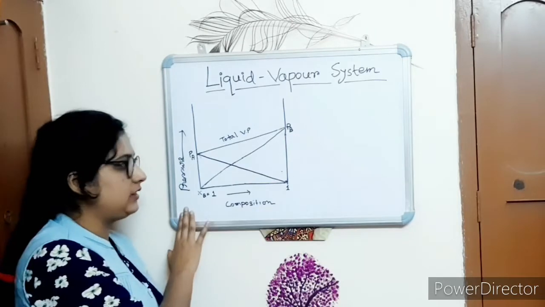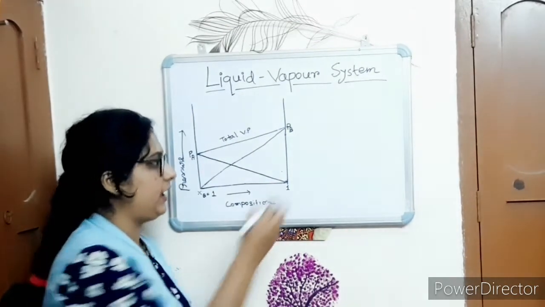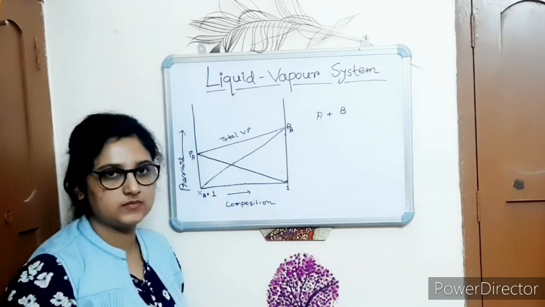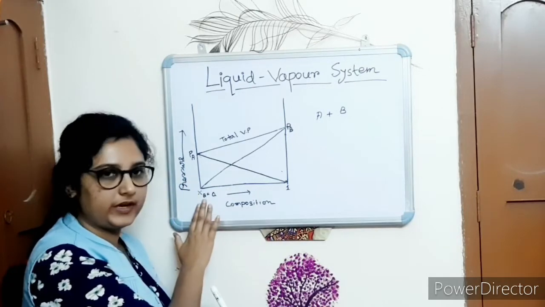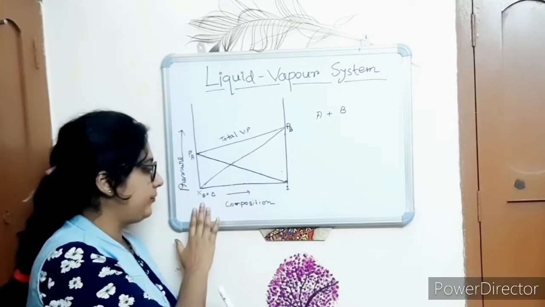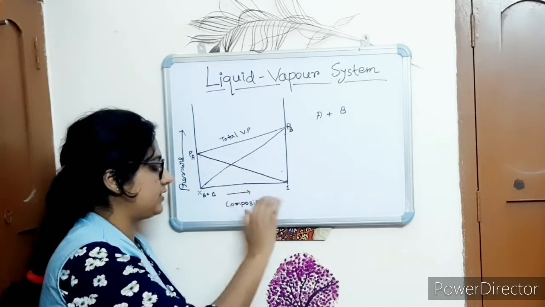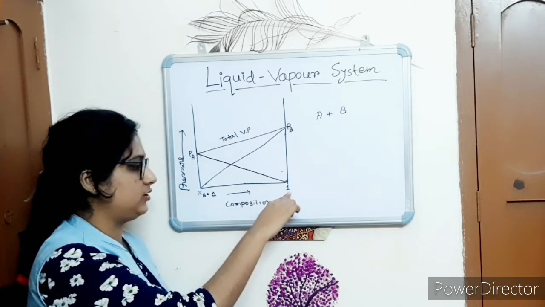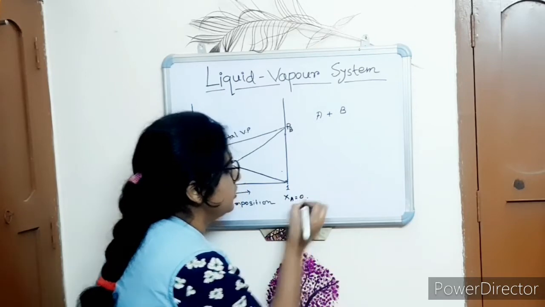In this diagram, I am taking the generalized form, where A and B are mixed together. A and B are two volatile liquids. On the left side of the diagram, the mole fraction of B is equal to 0, and along the axis the mole fraction increases until the mole fraction of B is equal to 1, where the mole fraction of A is equal to 0.